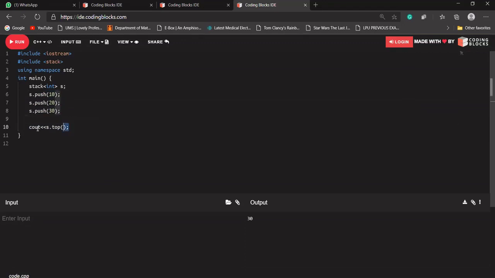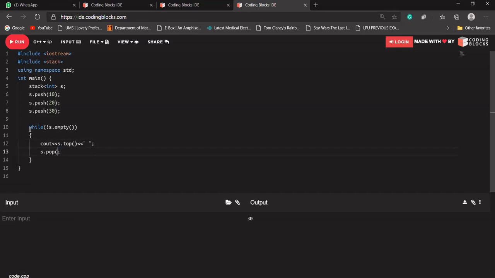Let's say I want to print my stack completely. For printing our stack, while s is not empty, cout s dot top, just keep on printing the top of our stack and keep on removing the data from it.